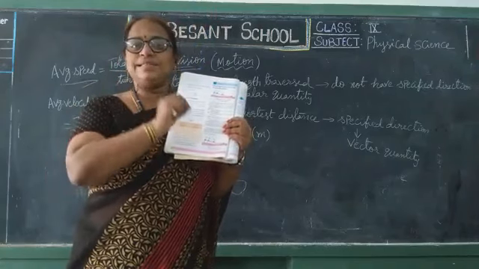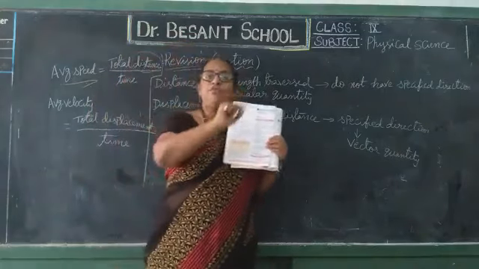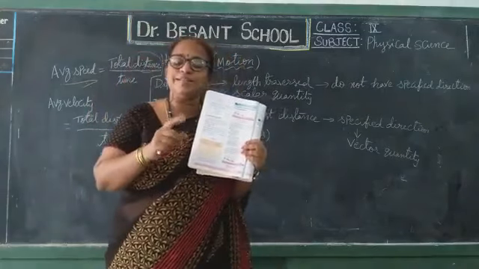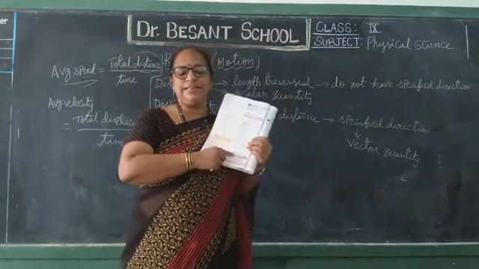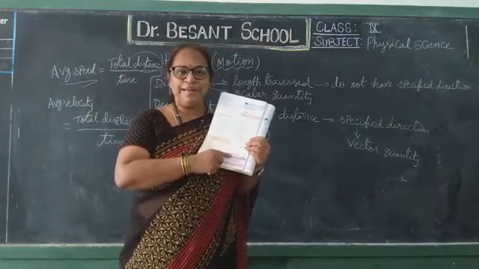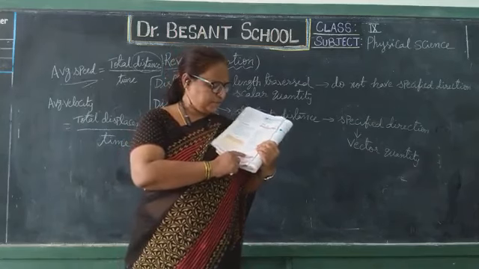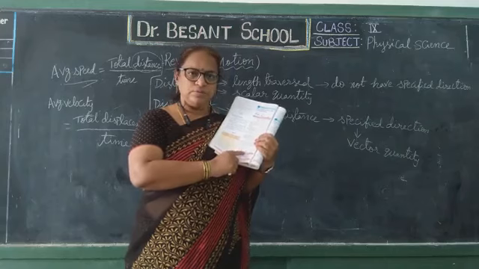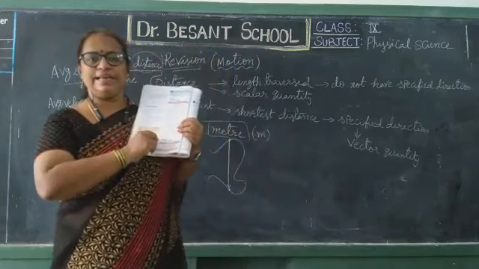It covers very less distance because it is moving against the gravitational force, opposite to acceleration due to gravity. So the speed will gradually decrease and the distance covered will also decrease. 0 to 1 it has covered this much distance, and from 1 to 2 the distance has decreased. 2 to 3 the distance has decreased further.